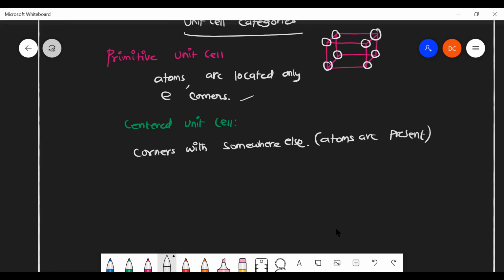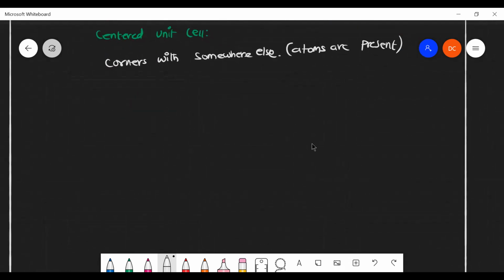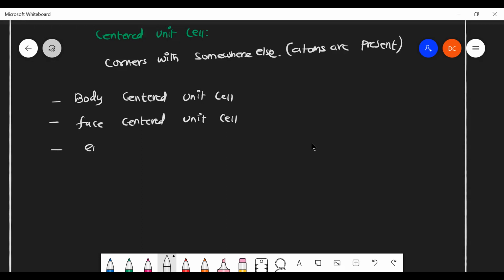Here we have three types of centered unit cell. One is the body centered unit cell, the second one is the face centered unit cell, and the third one is the end centered unit cell. What do you mean by body centered unit cell?